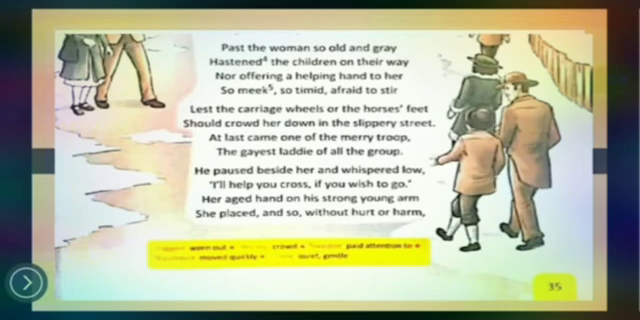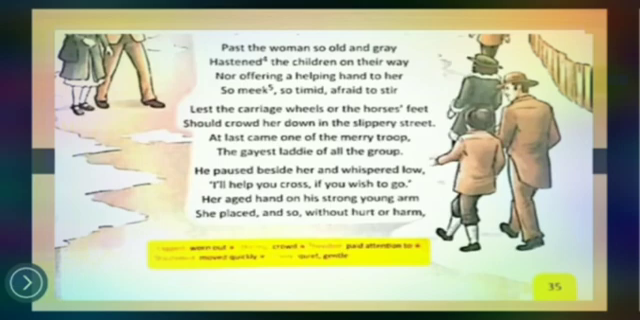Okay, someone is moving quickly. So those children were moving quickly on their way, and they were not paying any attention to this old lady standing there for help, nor offering a helping hand to her. So what message can we find from this? Whenever we see someone in need of help, we should go and help them. But here what was the condition? No one was helping her, no one was ready to help her.